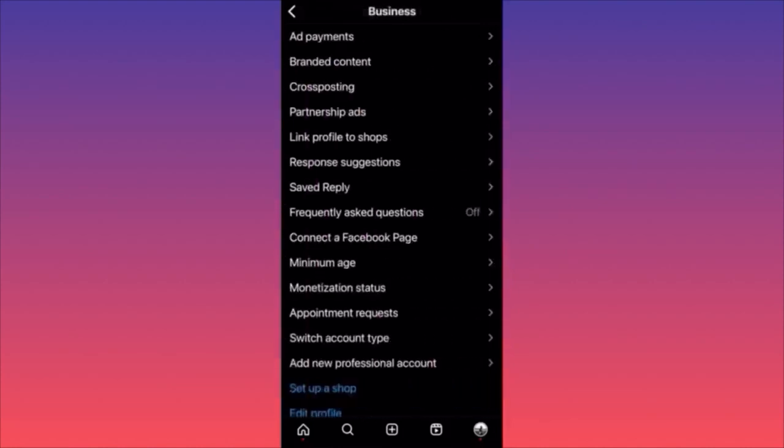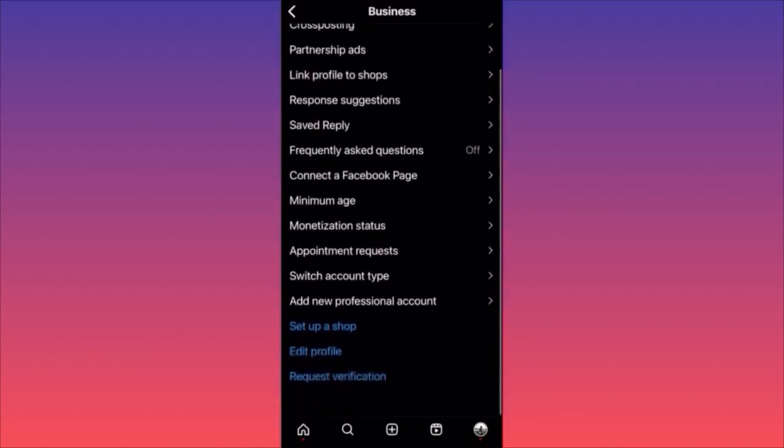This menu is very, very important. Let's start from the bottom and let me explain how to utilize it. First thing that you want to see at the bottom of the page, you can actually request a verification. You can change your profile. You can set up a shop, okay? Meaning you can actually create or link products that you already have on other pages, a Facebook page or third-party website, and you can simply sell stuff over here.